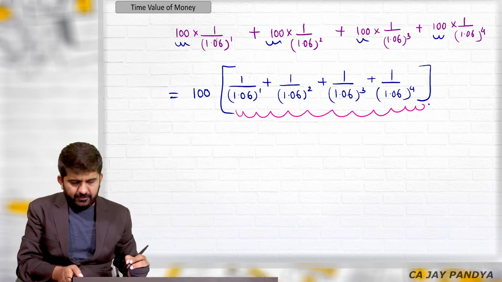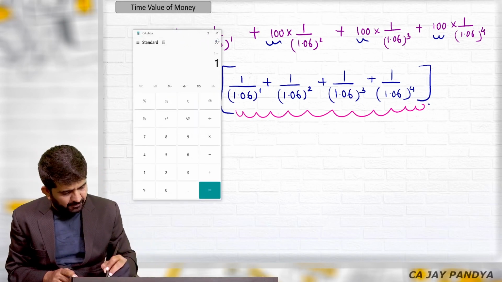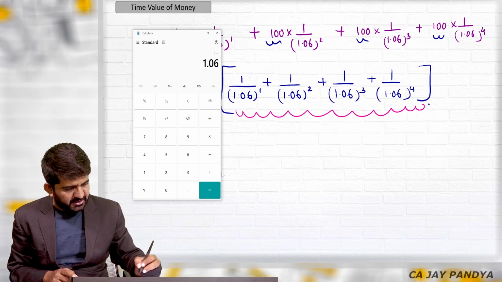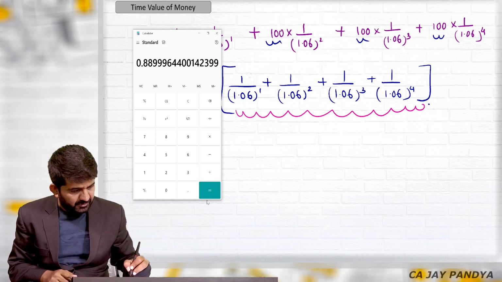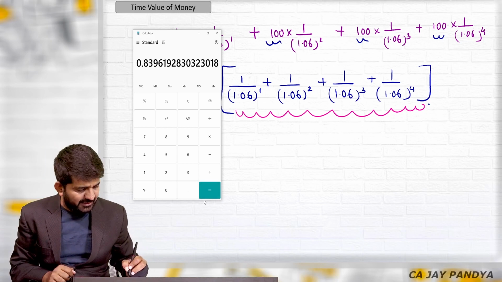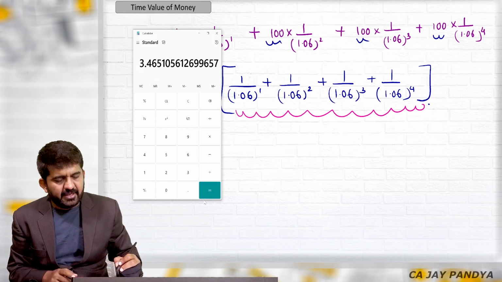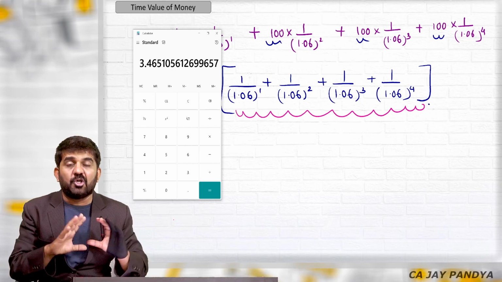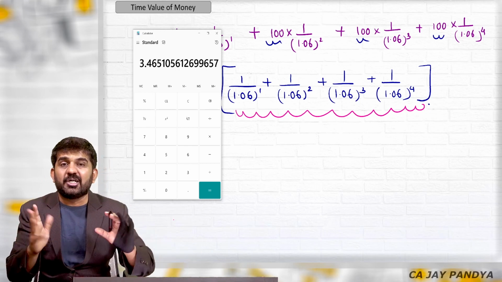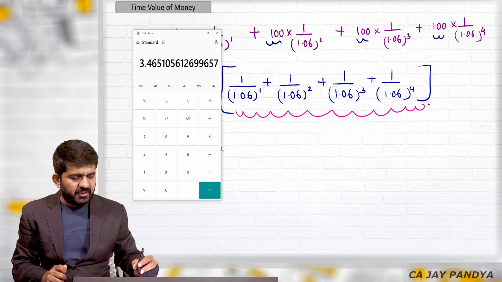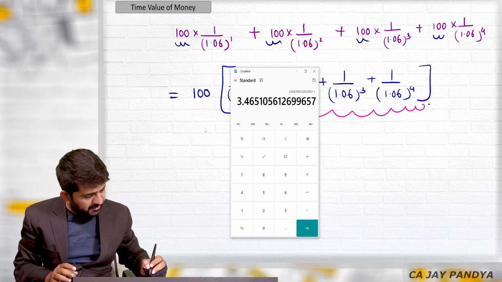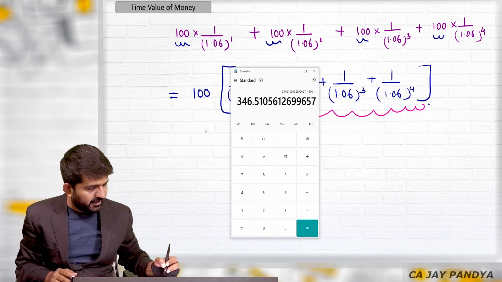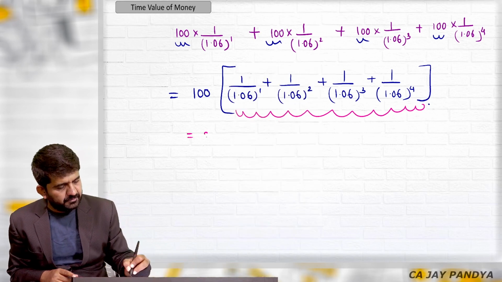I'm doing it once again. Please concentrate. 1 divided by 1.06. This is my first number's answer. M plus, is equal to, M plus. Second number is already added. Is equal to, M plus. Third number is added. Is equal to, M plus. Fourth number is added. MRC is nothing but the total of this bracket. This bracket total is 3.4510. Multiplied by 400? No, we have taken 100 common. Multiplied by 100 is 346.510.